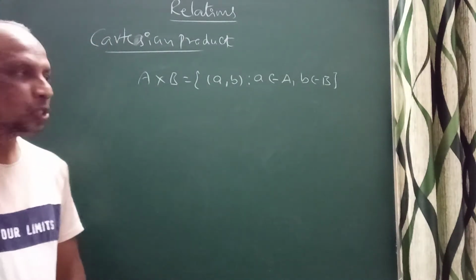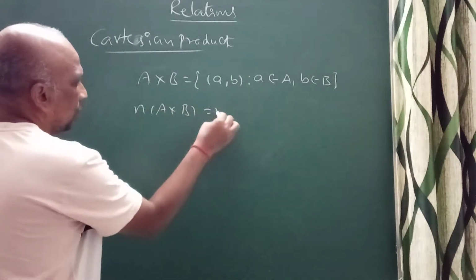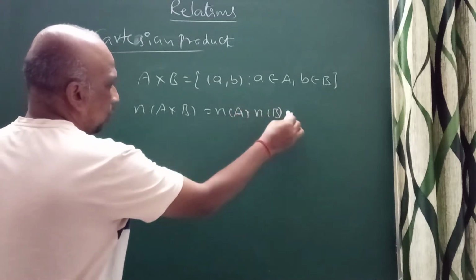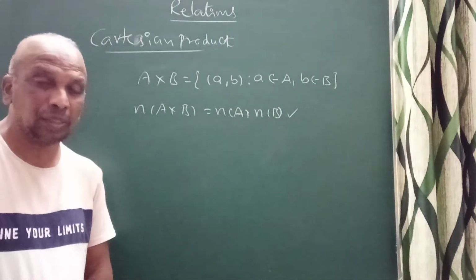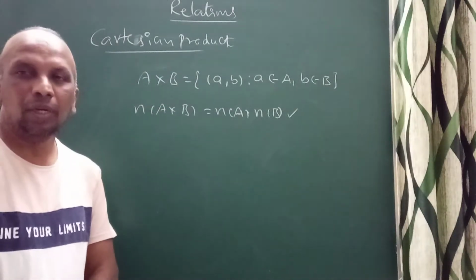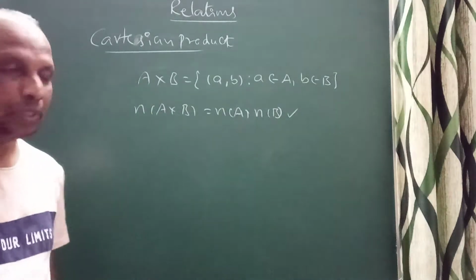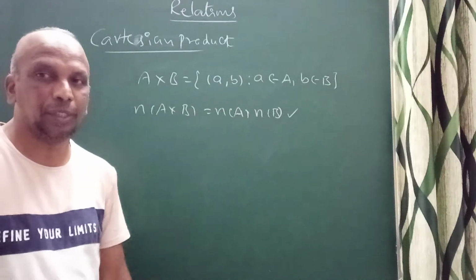Here, the number of elements in A cross B, you can write n(A cross B) is equal to n(A) into n(B). It gives the number of elements in A cross B. Suppose either A or B is an empty set, then A cross B is also an empty set. Remember, if either A or B is an empty set, then A cross B is also an empty set.